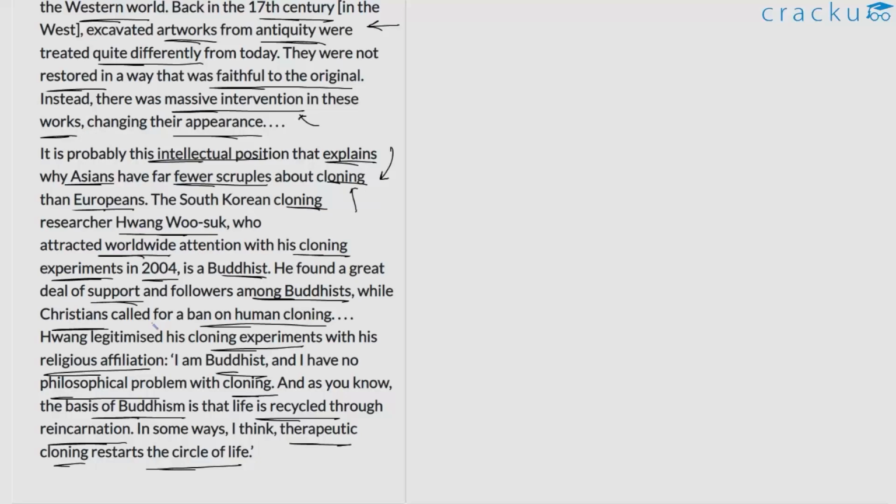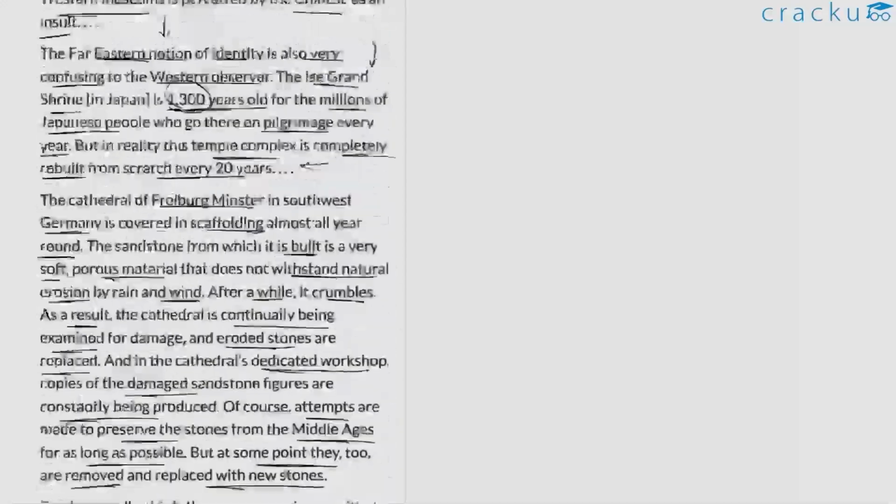So again, the author is just trying to highlight this difference in understanding. He's trying to say that it's primarily because this difference in understanding persists that there is so much conflict that exists here. And in this regard, the author is just trying to emphasize or perhaps give us an overlay of the kind of difference in notions or ideologies or beliefs that exist in the West versus in the East. This is the discussion so far. The author began this entire discussion by giving us the example of the Chinese concepts of Fujipin and Fangjipin. Now that we have understood what this discussion is about, let us move on to the questions.